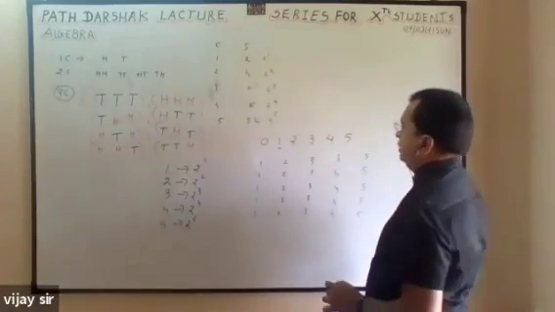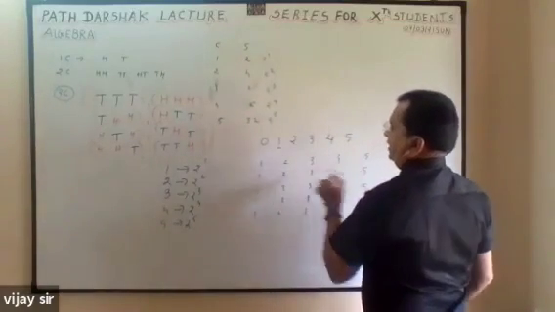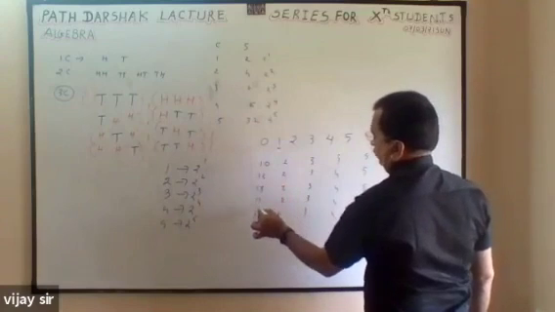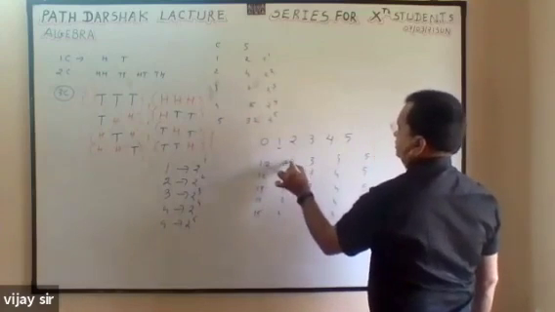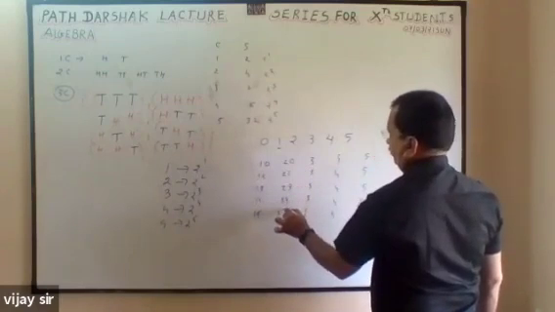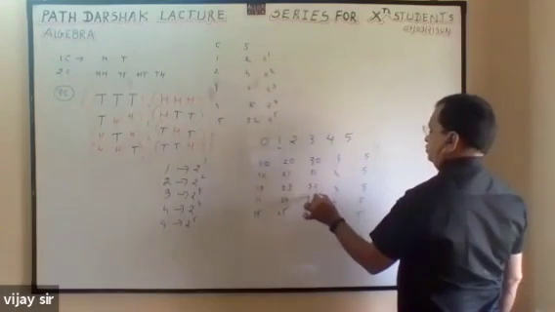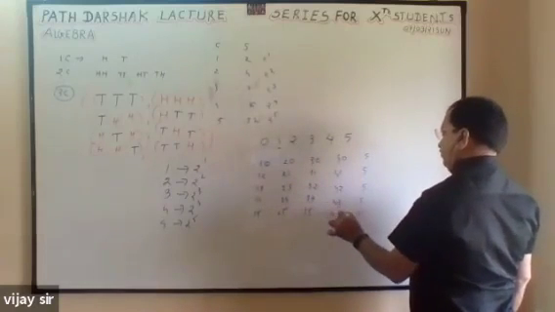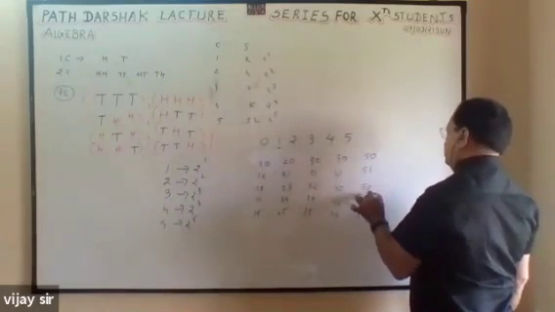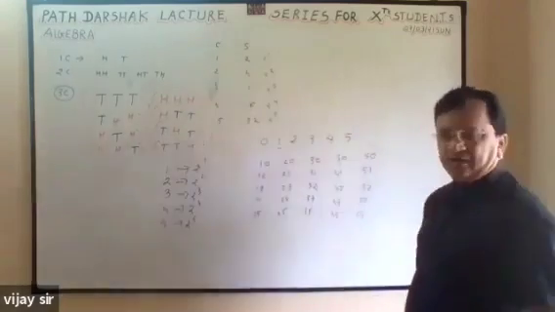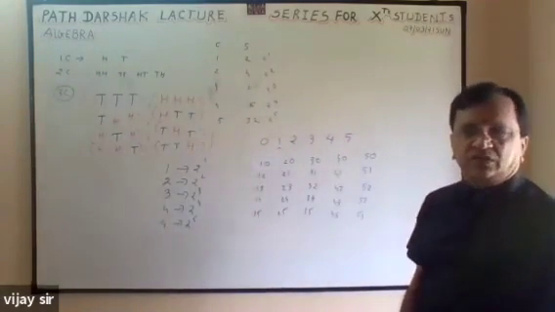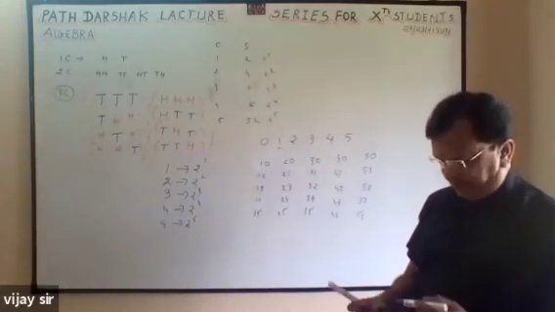Correct. Now omit this. Repetition also not allowed. So 0, 1 is not there. 2, 3, 4, 5. 0, 1, 2 not allowed. 3, 4, 5. 0, 1, 2, 3 not allowed. 4, 5. 0, 1, 2, 3, 4 not allowed. 5. 0, 1, 2, 3, 4, 5 not allowed. So 5 is a 25. Total 25.